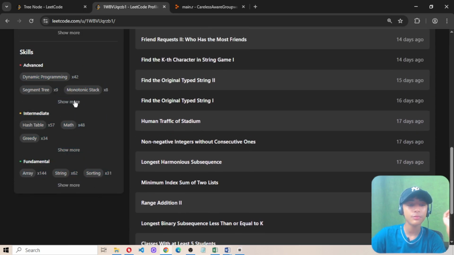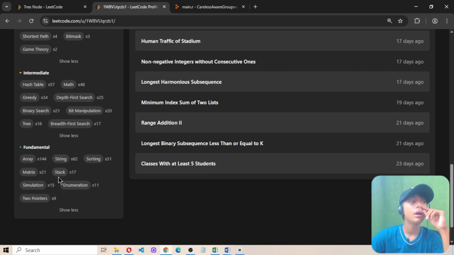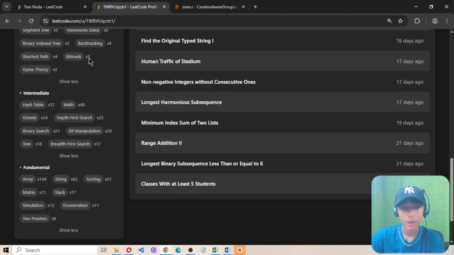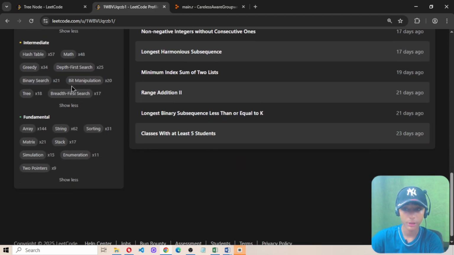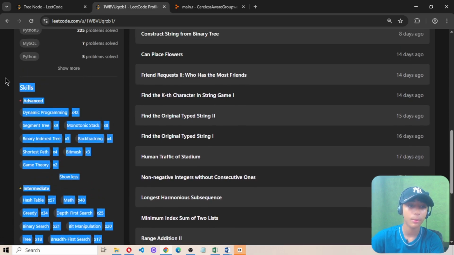These are the skills which you must know for solving LeetCode Contest questions: dynamic programming, segment tree, monotonic stack, binary indexed tree, backtracking, shortest path, bitmasks, and game theory. If you want to solve LeetCode Contest questions, you must know all these things about DSA.